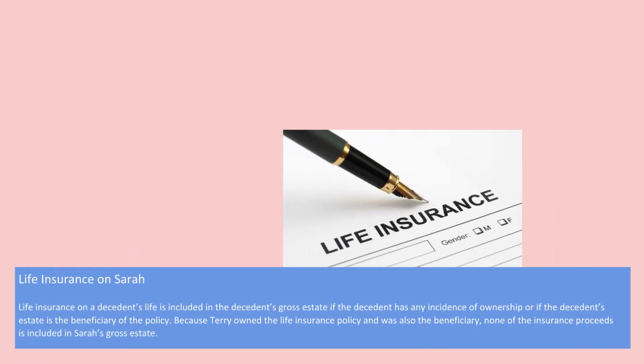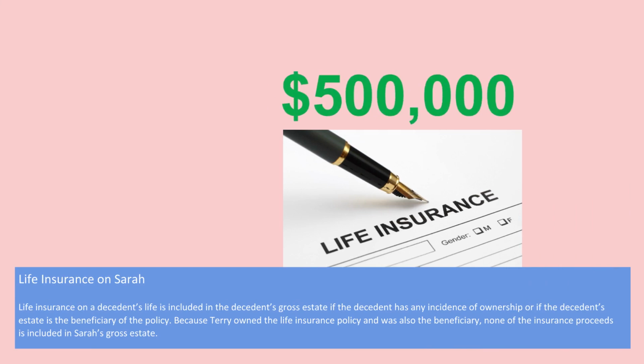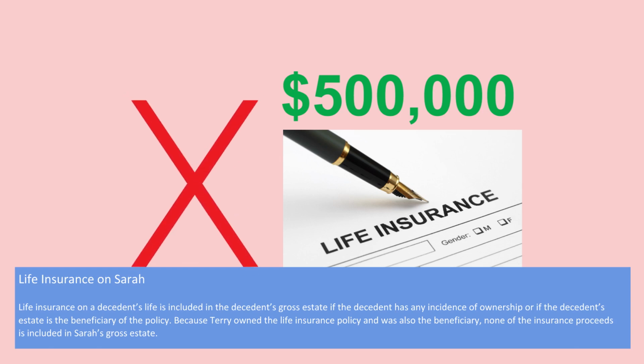The next item was Sarah's husband, Terry, owned a $500,000 life insurance policy on Sarah. Terry was the sole beneficiary, so he bought it, paid for it, and owned it himself. The life insurance proceeds will not be included in her estate because Sarah was not the owner of the policy, nor was her estate the beneficiary of the policy. Now, life insurance on a decedent's life is includable in the decedent's gross estate if the decedent had incidents of ownership or the decedent's estate is the beneficiary.